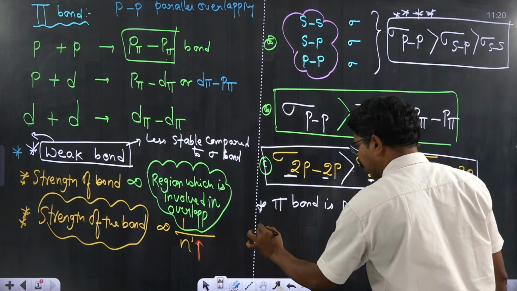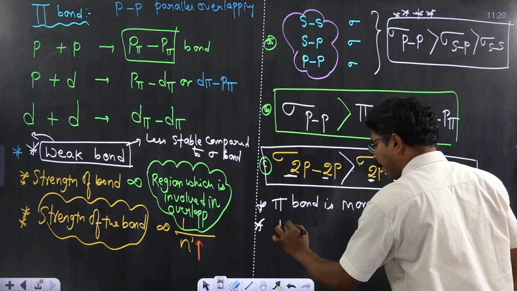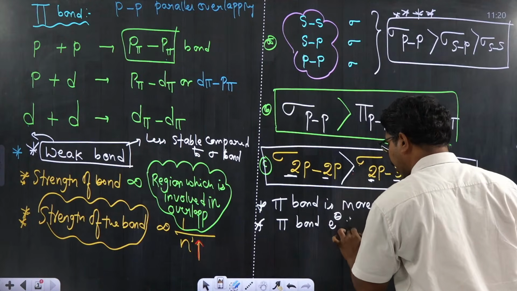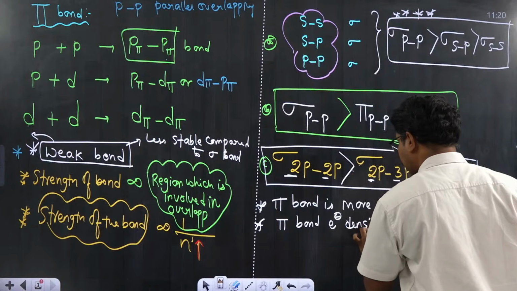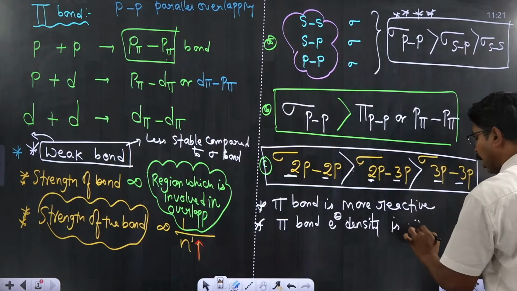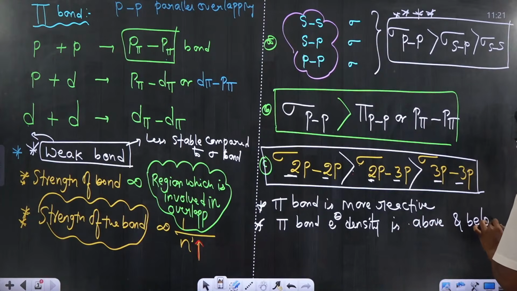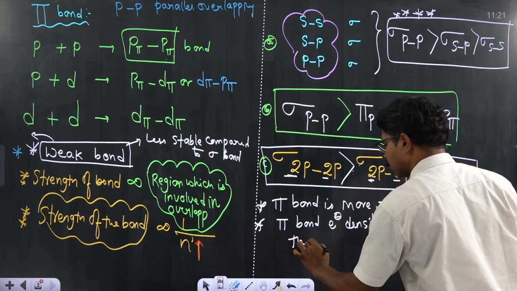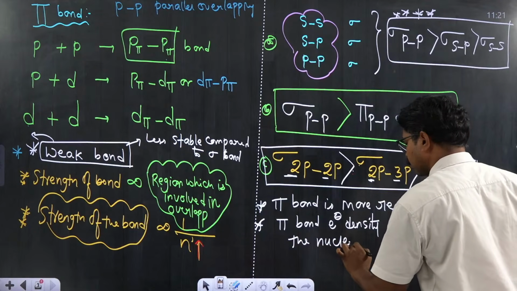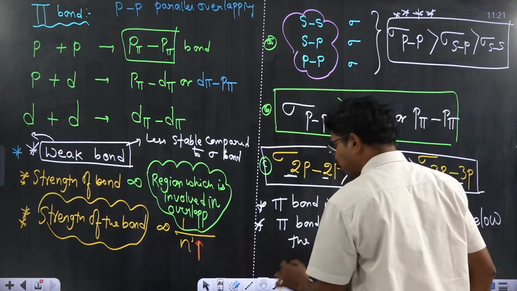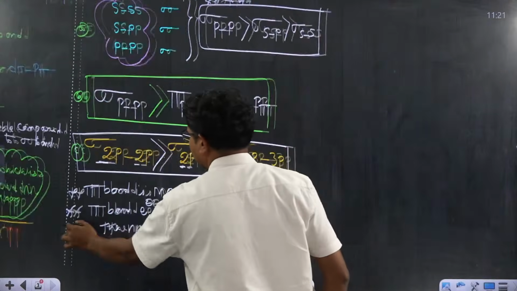And next I am trying to give you other points also. Pi bond electron density is above and below the nuclear axis. This I have showed in the last class itself.